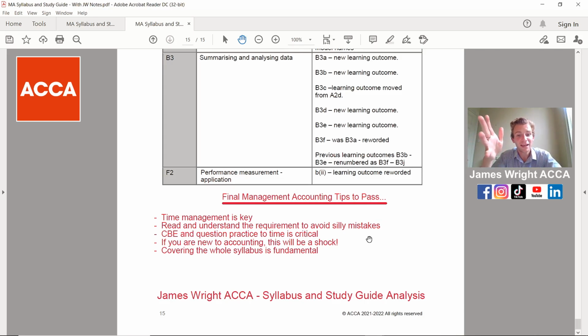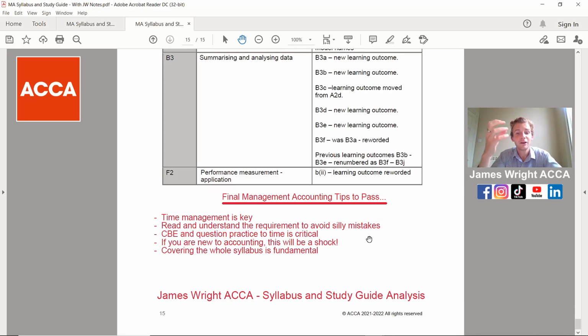If you are new to accounting, as we touched on before, getting into management accounting, not being from an accounting background, is really, really tough. So a good way to get around this is to try to picture what you're reading about in an industry or workplace that you've previously worked at or currently work at, so that you can actually apply it, and that makes it a lot easier to understand versus just reading it paragraph by paragraph.